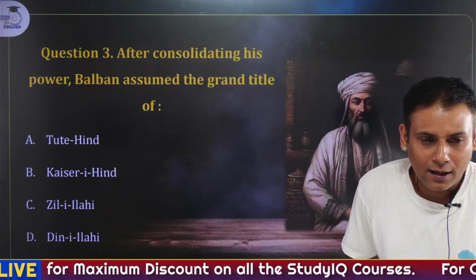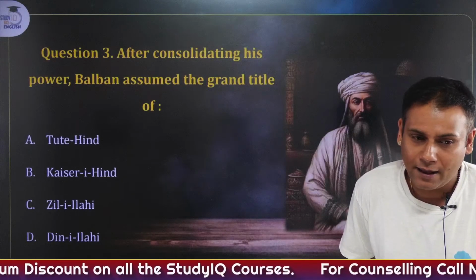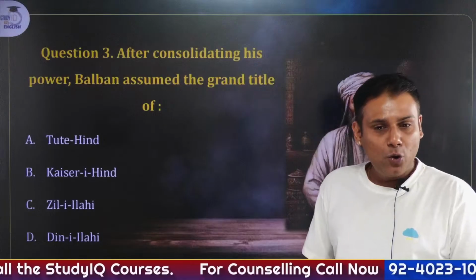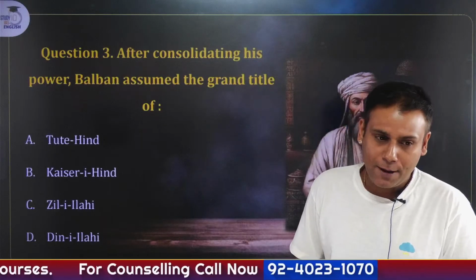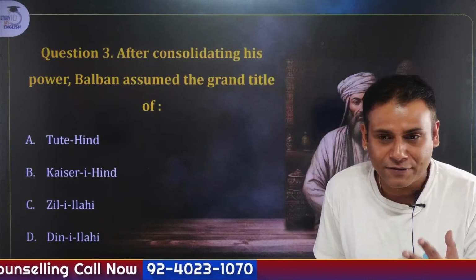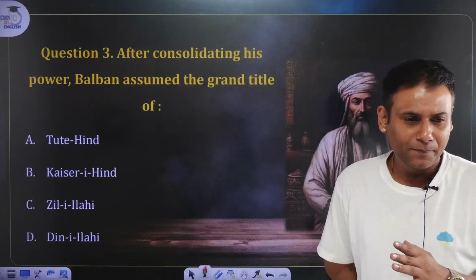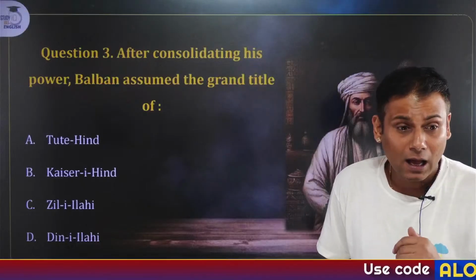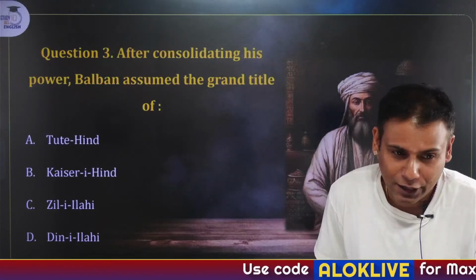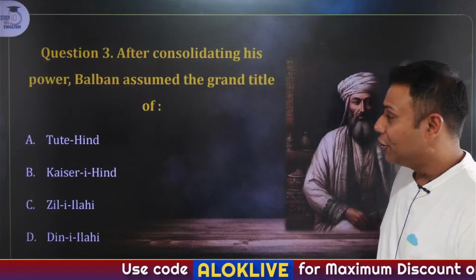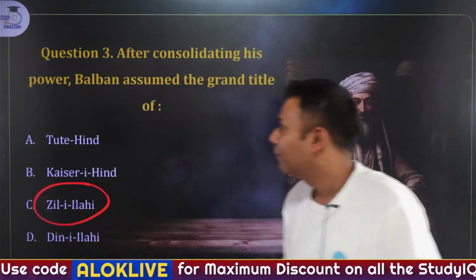Nikita, Hemant, you have given the answer A, that is wrong. Arbi, you have given the answer C, Zile-Illahi. I'll give you again 5 seconds. Others, as I have told you, please keep the session interactive, guys. Others, Arbi, Zile-Illahi, okay. Yes, the answer to this question is Zile-Illahi.